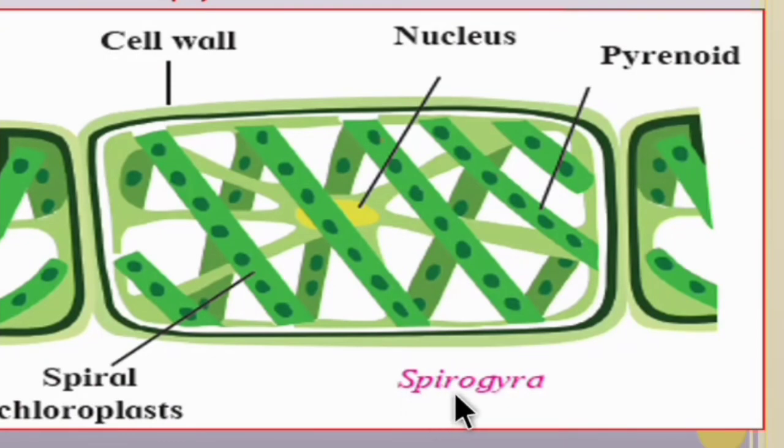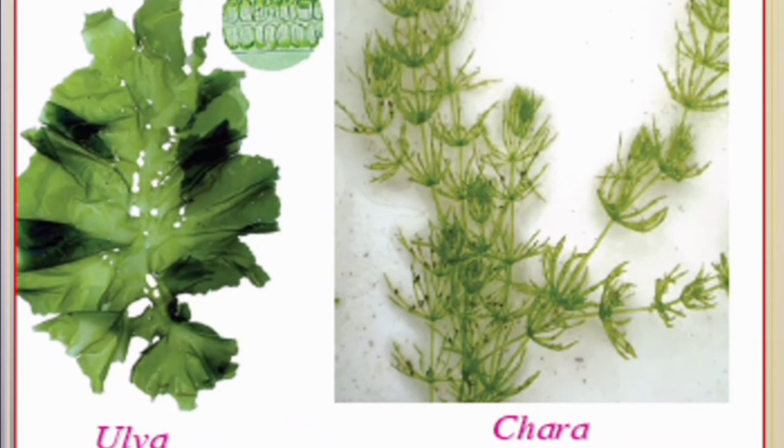Draw this diagram of Spirogyra in your notebook. Here some parts of Spirogyra are shown in this figure. Here are the cell wall, nucleus, pyrenoid, and spiral chloroplast shown in this figure. Observe some other examples of plants of the Thallophyta division, Ulva and Chara. Draw this diagram in your notebook.